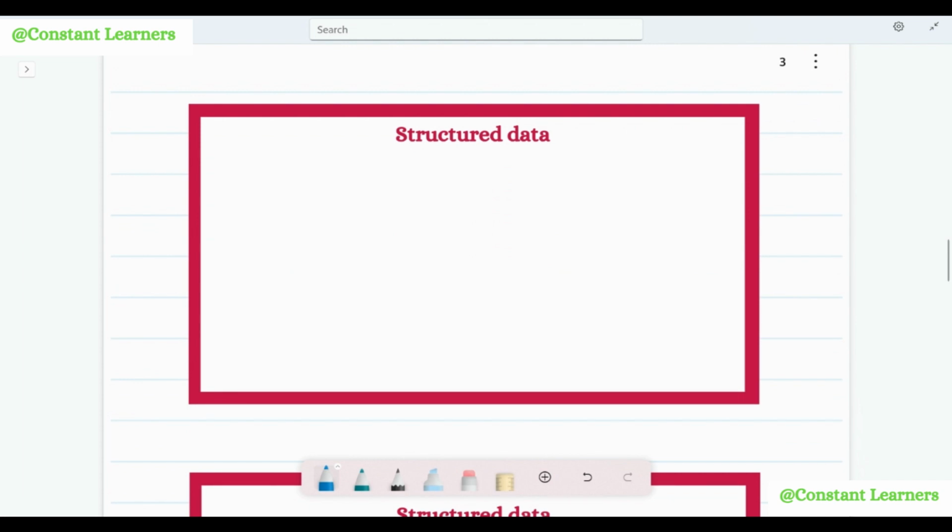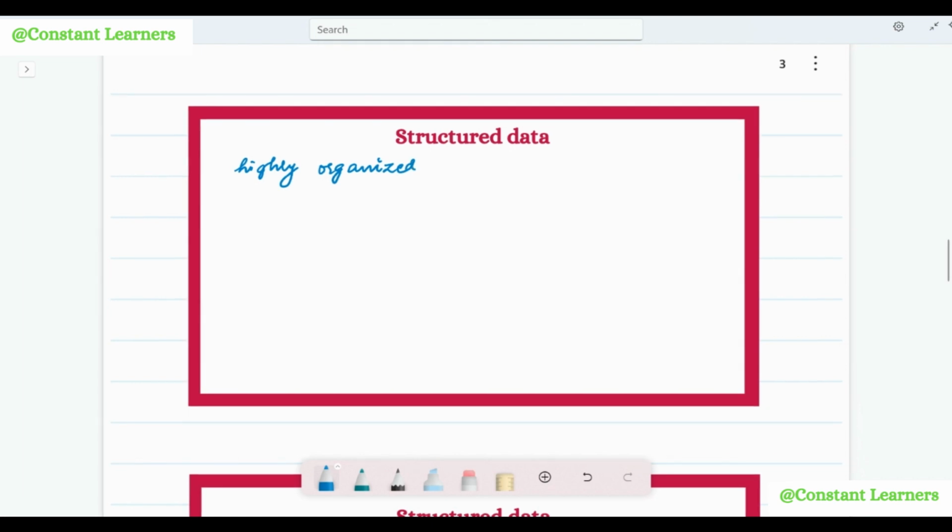Now, structured data is structured, of course, that is, it is highly organized. Okay, highly organized, and it is stored in a proper predefined format. Okay, predefined format, that is, we cannot just store the data the way we want. It has to be in a predefined format.